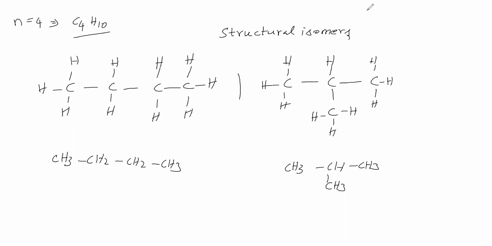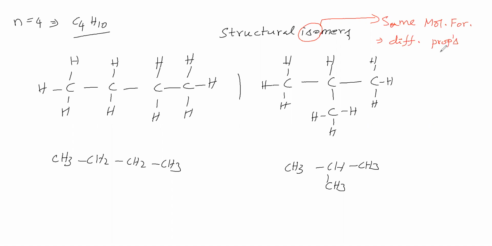What is iso? This iso indicates isomers. What are isomers? Isomers means they have the same molecular formula, but differences in properties.